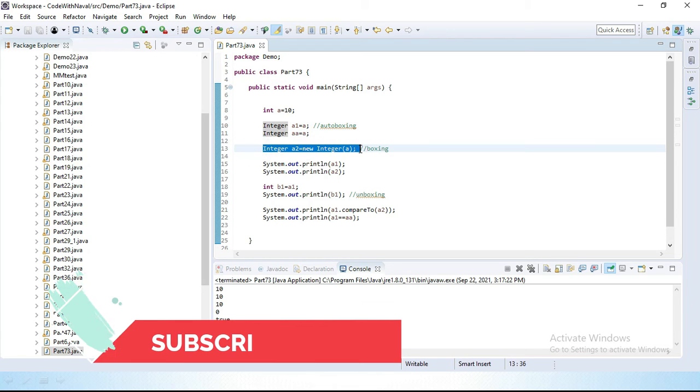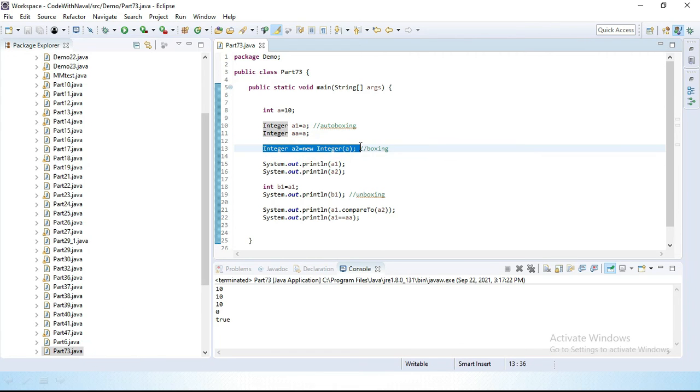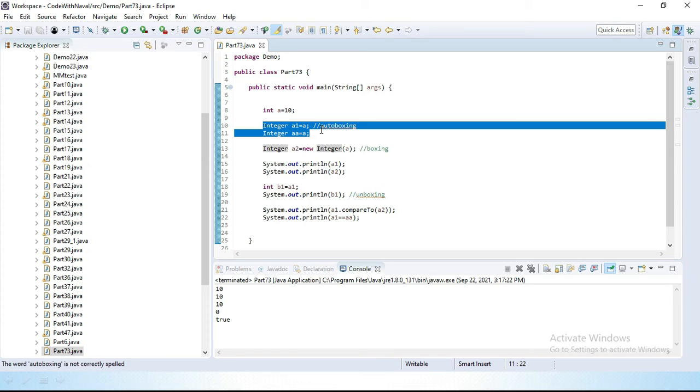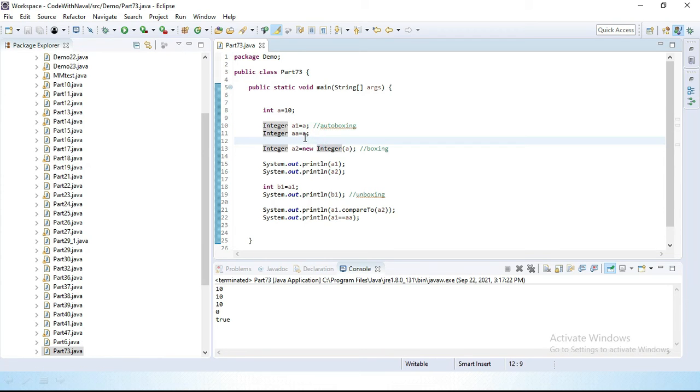If you create an object using the new keyword, then that is stored inside heap memory. If we create an object without using the new keyword, then that is stored inside the string constant pool. It's only for wrapper classes and string classes. Okay, here you can see.